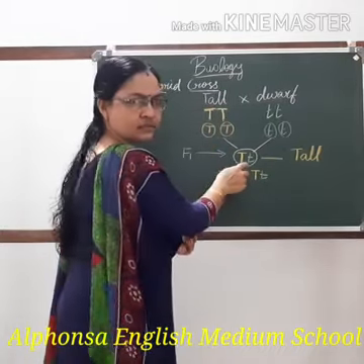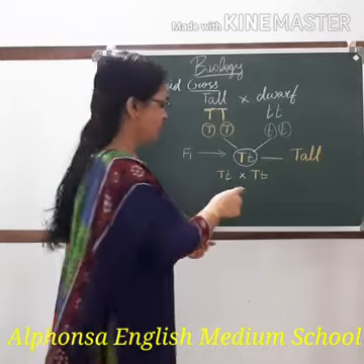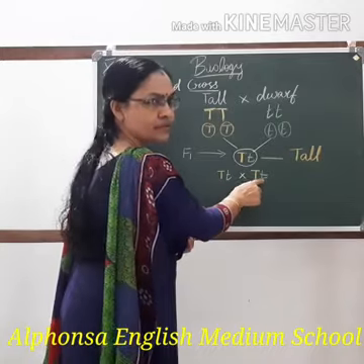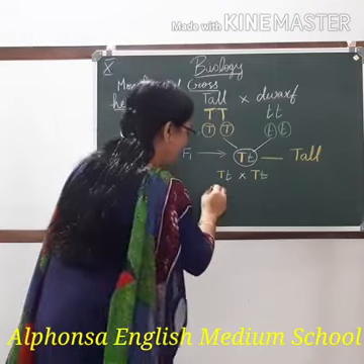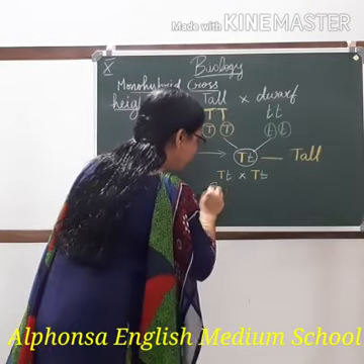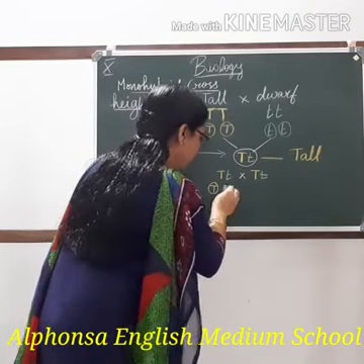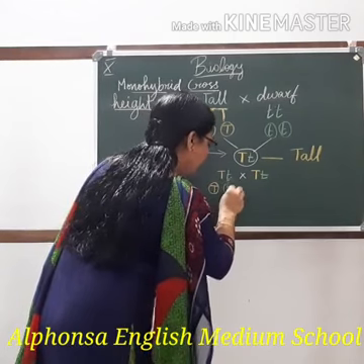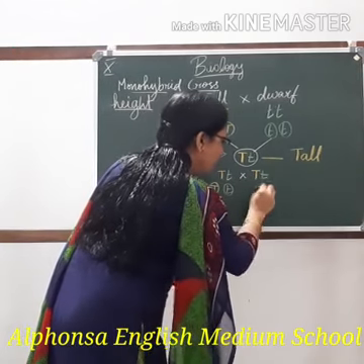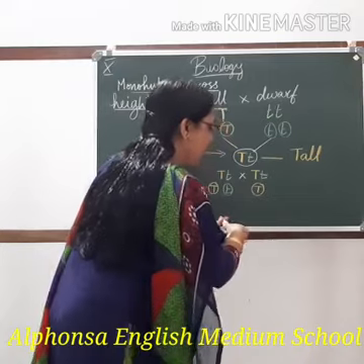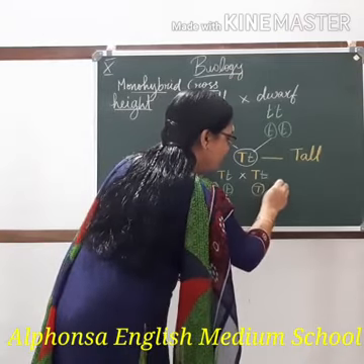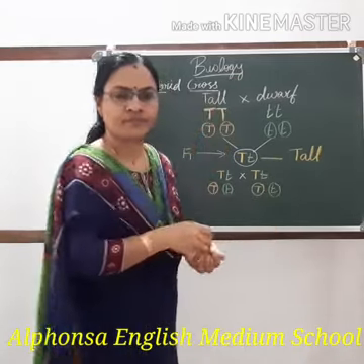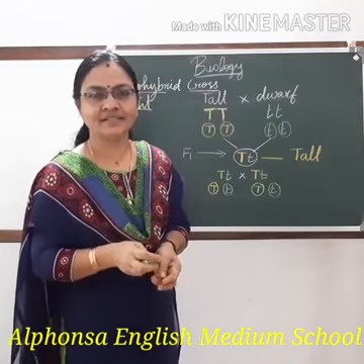This plant is self-pollinated. So, capital T, small t is crossed with capital T, small t. During gamete formation, this T will form one gamete. This T will form another gamete. This T will form one gamete. And this T will form another gamete. Hope you can understand it.